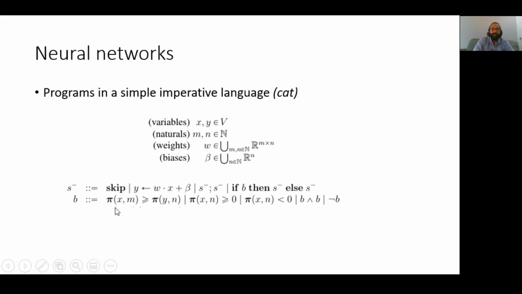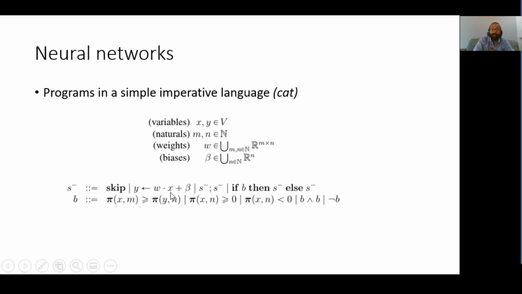First question that one may ask is, what are even neural networks? The perspective that we take in this work is to think of them as programs in a simple imperative language referred to as the cat language. This language was first presented by Tim Mangal and collaborators in 2018, and the language allows skip statements, assignment statements, sequencing of statements, and if-then-else constructs. Notice that the language has no looping constructs, but we can still express popular neural network architectures like convolutional neural nets and fully connected neural nets in this language.